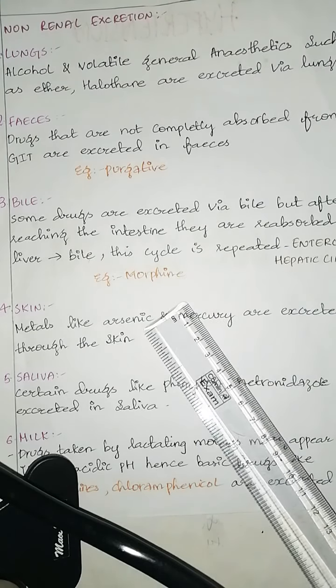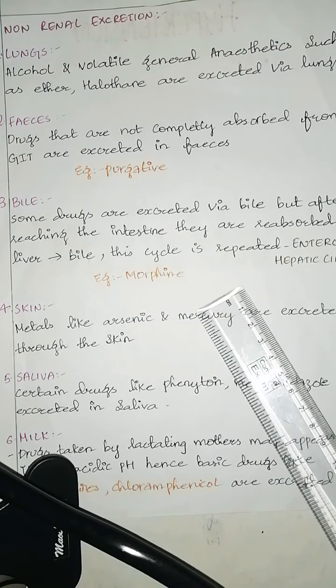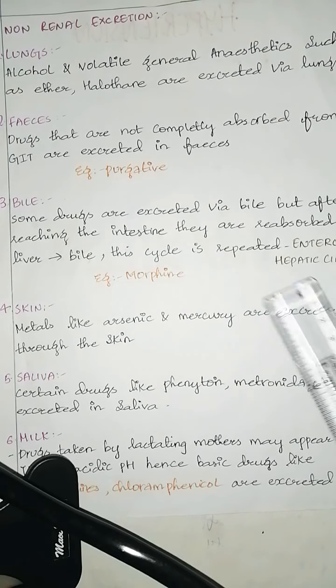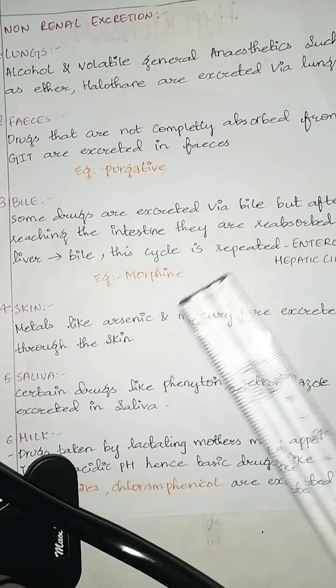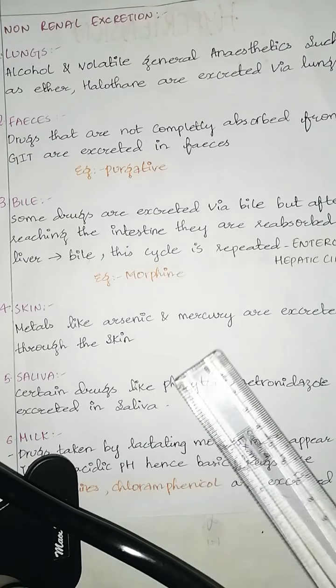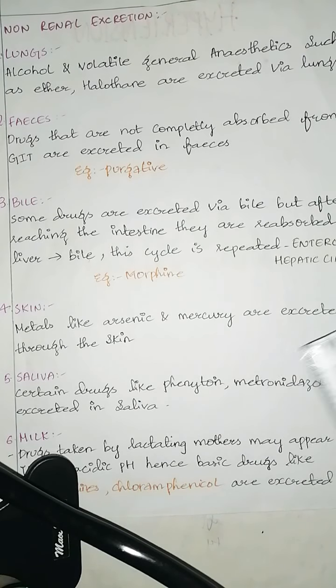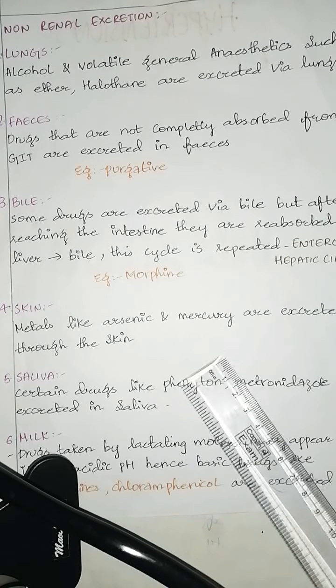Next is skin. Metals like arsenic and mercury are excreted through the skin. Next, saliva. Certain drugs like phenytoin and metronidazole are excreted in saliva.